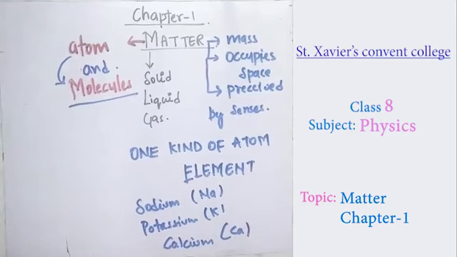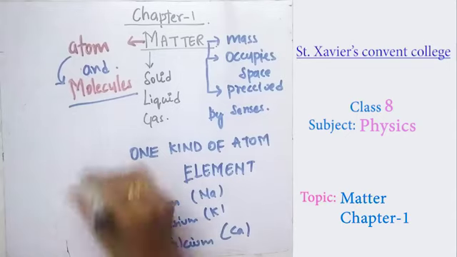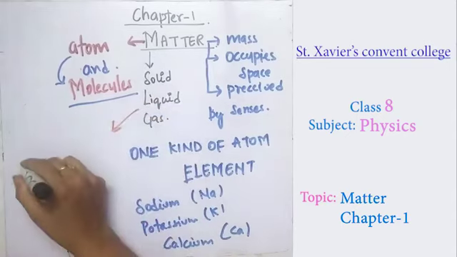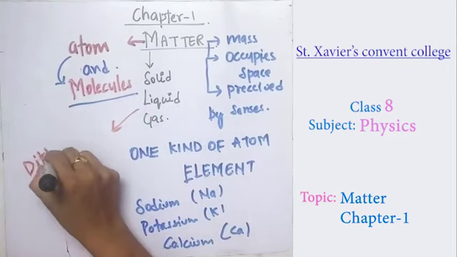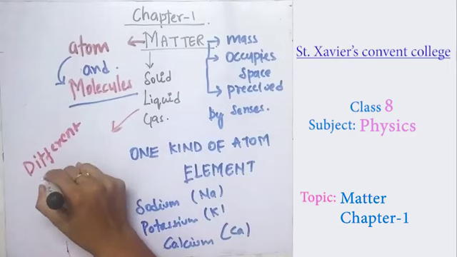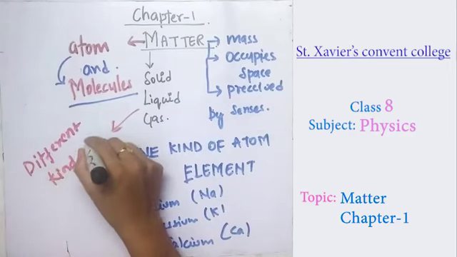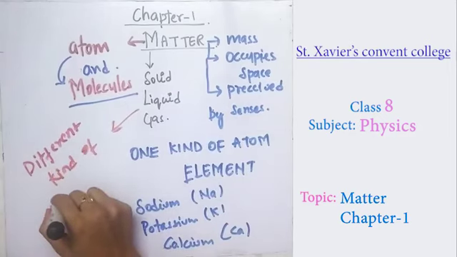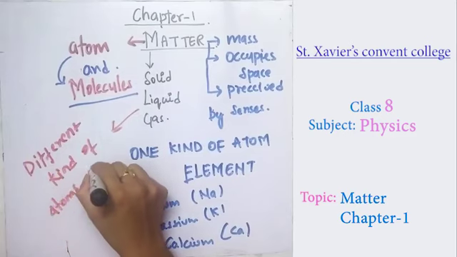Now suppose there are different kinds of atoms, and they get combined with each other.